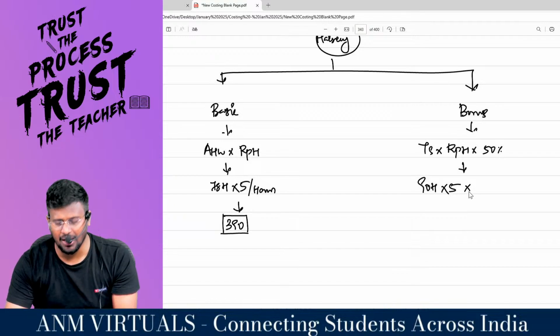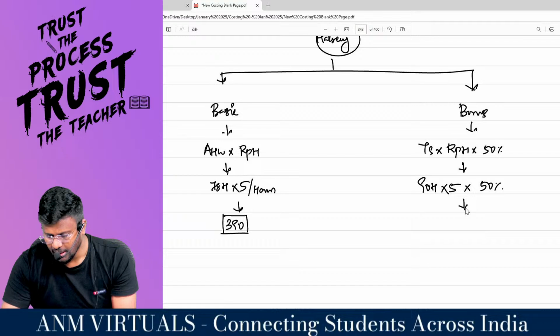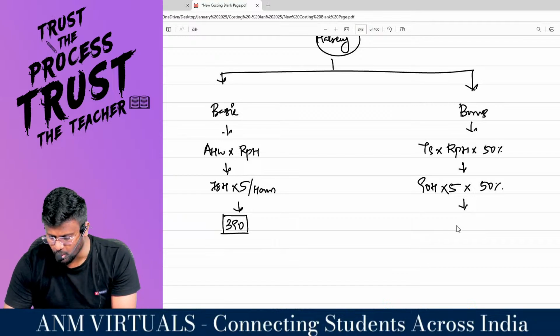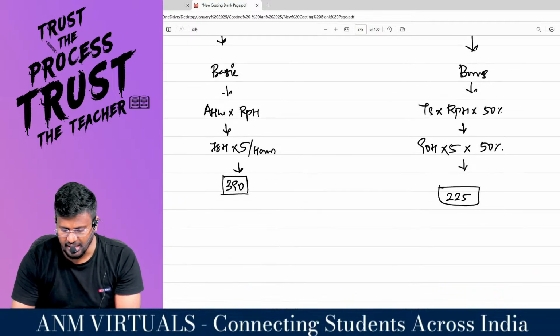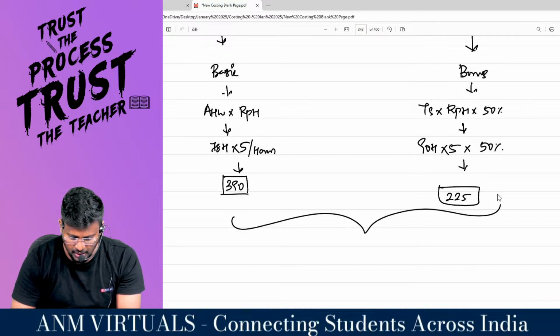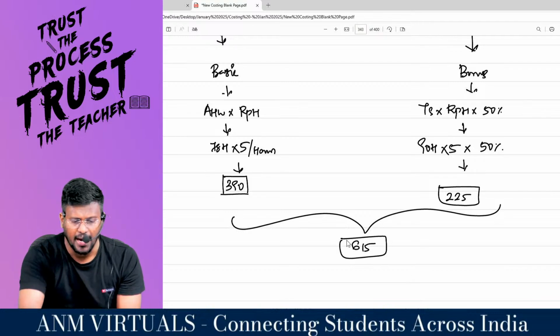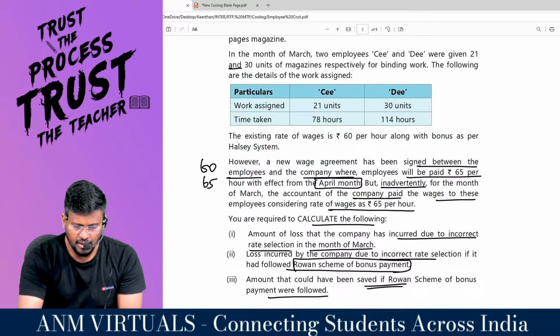So the 5 rupee loss per hour into 50% will be the extra loss. So 90 into 5 into 50% comes to 225 rupees lost because of the extra payment. That means 390 plus 225 comes to 615 I lost because I paid 65 instead of 60.